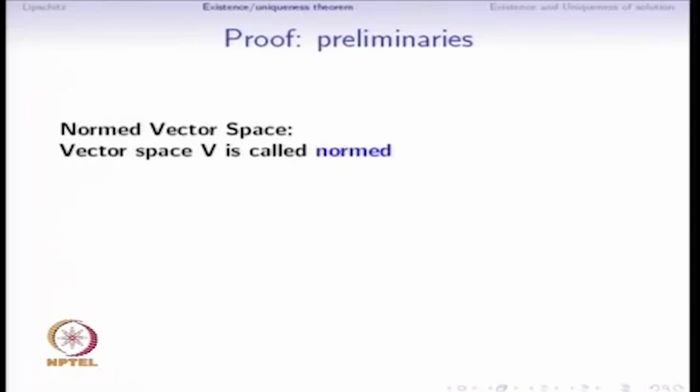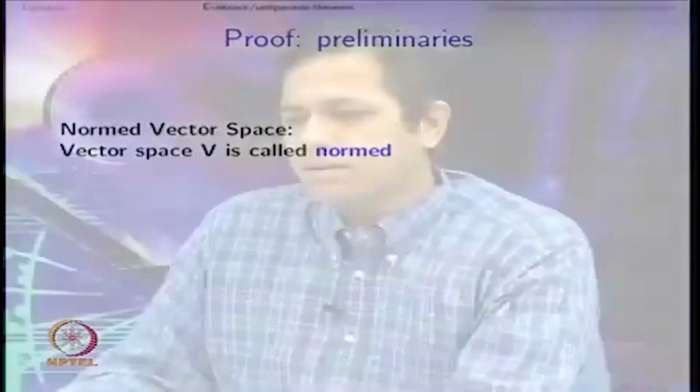So for this proof we need some preliminaries. For that purpose we will need to use the Banach fixed point theorem, and these are some preliminaries for that purpose. So we need the notion of a normed vector space.